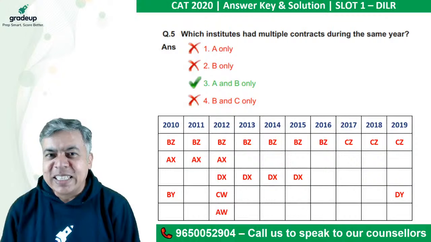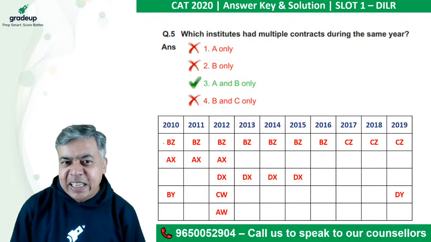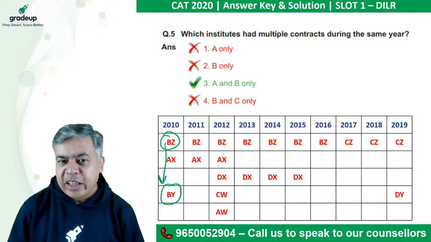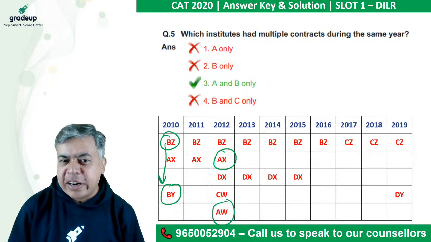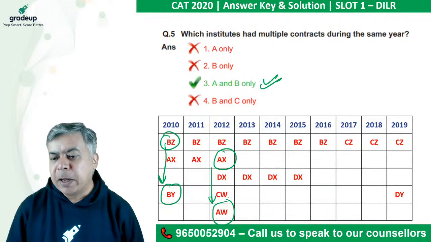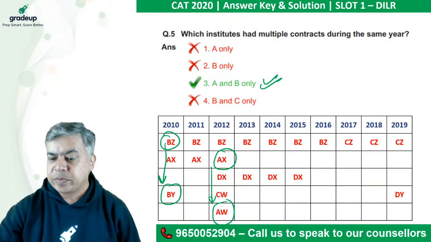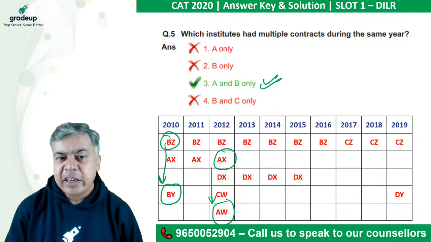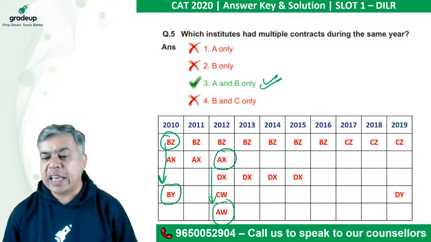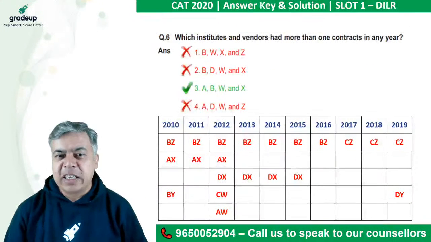Okay, which institute had multiple contracts during the same year? So during the same year, you can see Institute B here, same year, 2 contracts. Here it is not. Here it is A having 2 contracts, right? In the remaining, there is no same. So A and B having multiple contracts in the same year. In 2010, it is B, and in 2012, it is A having multiple contracts in the same year, right? Okay. So let's move to the next one.